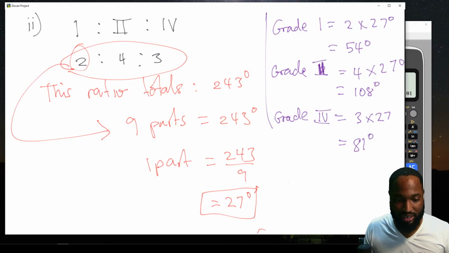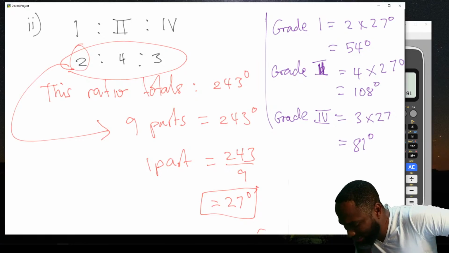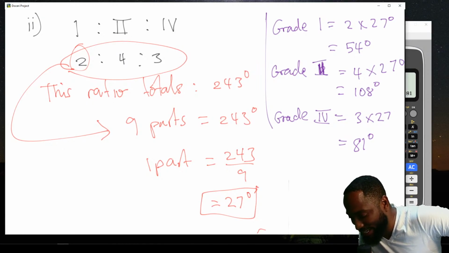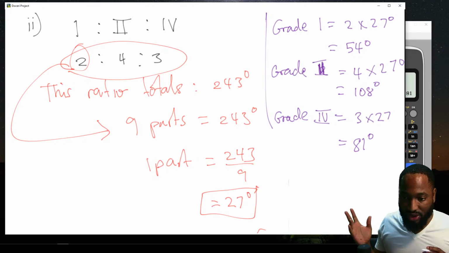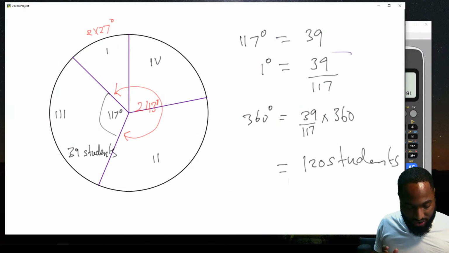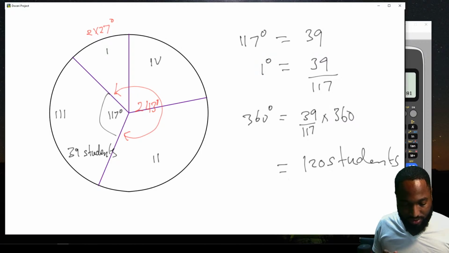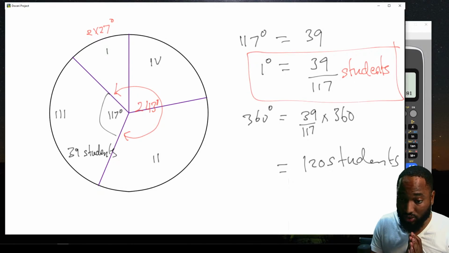And so we know the individual. So what is it we're trying to find again? How many students pass the exam? We could add up how many degrees. And we already know that 1 degree is equal to this amount of students, right? Ooh, this question is vibes. 1 degree is equal to that amount of students.